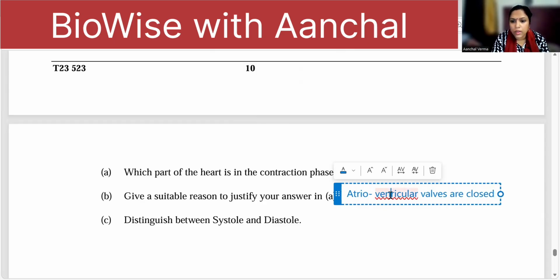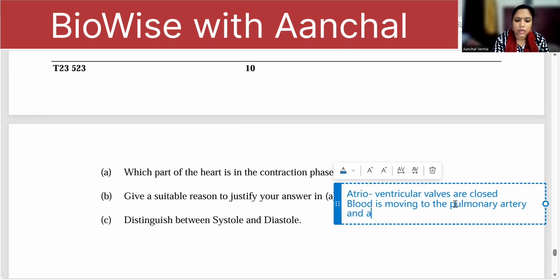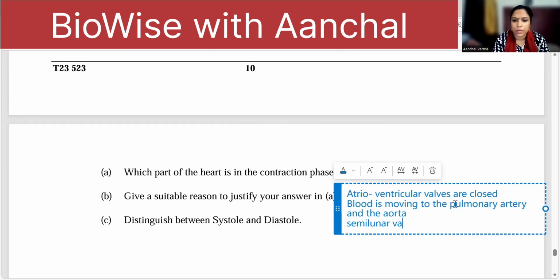Right? And what else you can see? First talk about the valves and then where is the blood moving? The blood is moving to the pulmonary artery and the aorta. Semilunar valves are open.